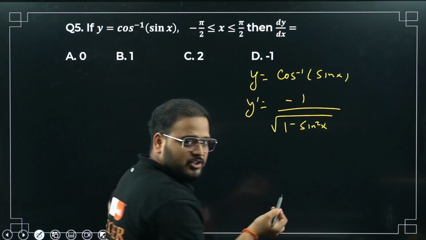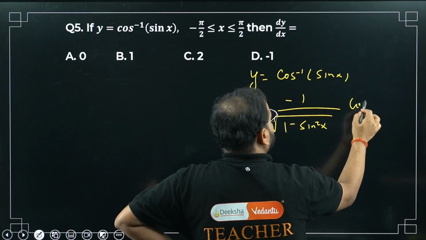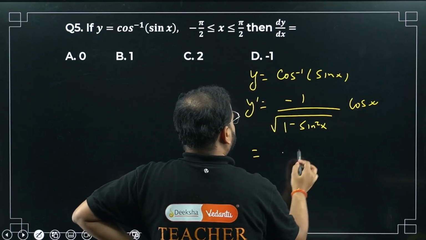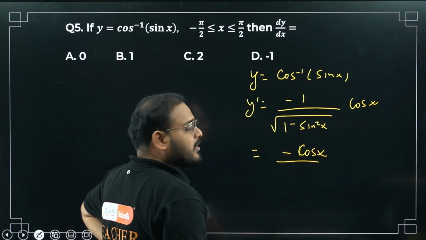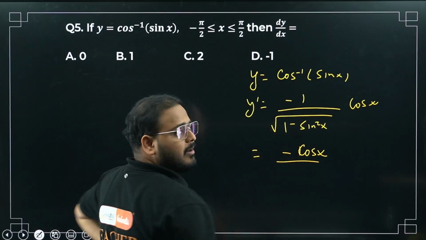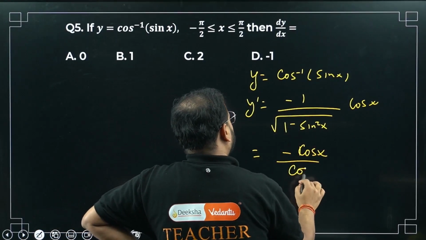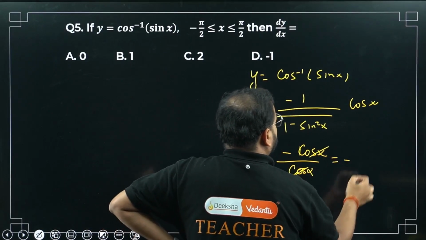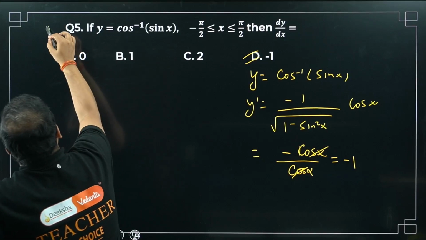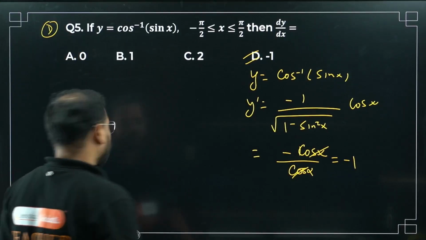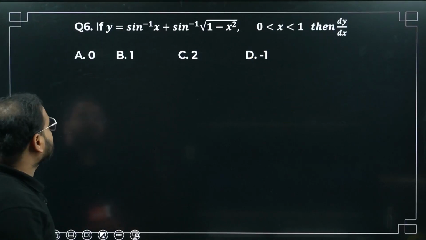I have to use chain rule again. For sin x, what am I going to get? Simply cos x. Please check. Minus cos x upon root of 1 minus sin square x. It will be cos square x, and the root will become again cos x. Please check, what's the answer? Minus 1. Option number D. Simple question. Moving on to question number 6.